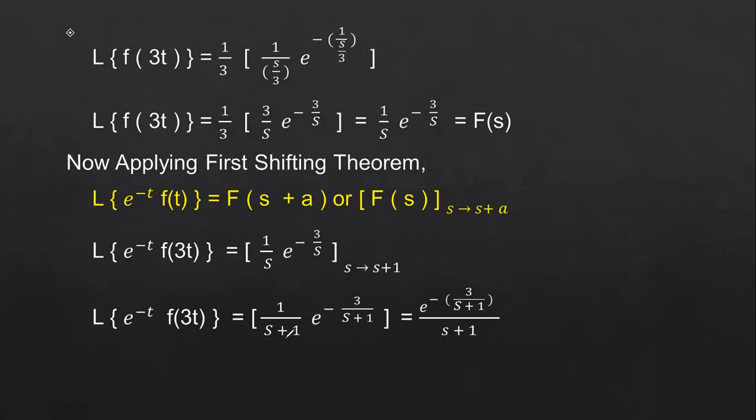So 1 by s plus 1 into e power minus 3 by s plus 1. This is the way you solve the problem whenever a combination of both theorems has been given. This is a different problem, so that's why I have chosen this one.